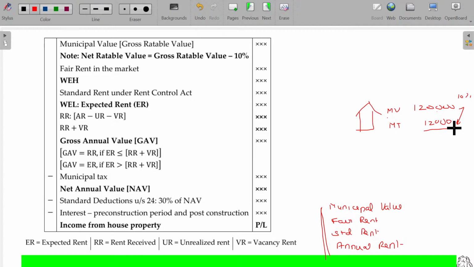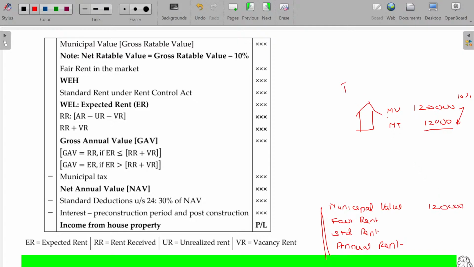So you cannot cheat. Government says, I never refer to your actual collection. You may collect the rent in cash but hide that you collect it at all, so the government may be getting cheated. So very simple, they never ask what rent you actually receive. What is the tax you are paying to the municipality or corporation? For the payment of tax, they have the base value. That value is called municipal value. Based on that, you have to find out the rent, calculated as per the municipal valuation being 1,20,000.